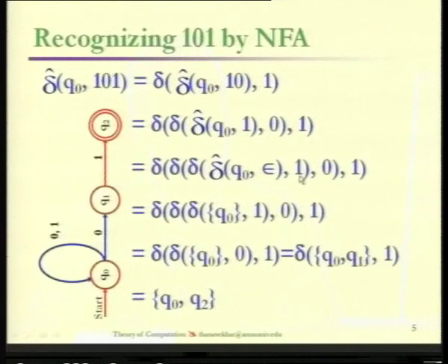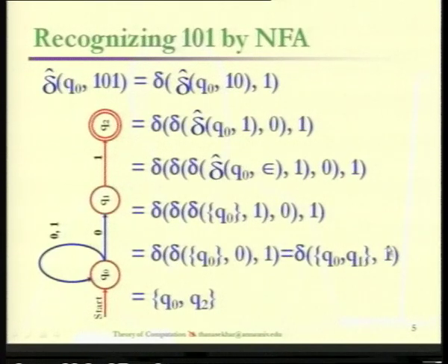And now we have to keep on applying the transition function del for all the symbols available in the string. First it is for 1, we evaluate the resulting state, then it is 0, evaluate the resulting state, then 1, we have to evaluate the resulting state. If you are doing so, you see that q0 on 1 is actually going to q0 because of this transition, and then we are having q0 comma 0. For that we will get two states, q0 and q1, and finally we have only one symbol, that is 1.